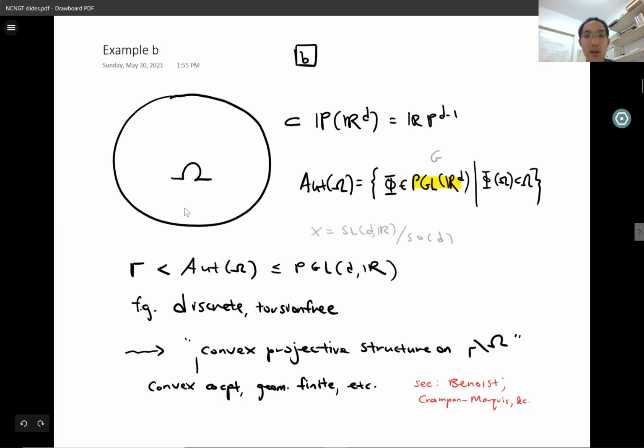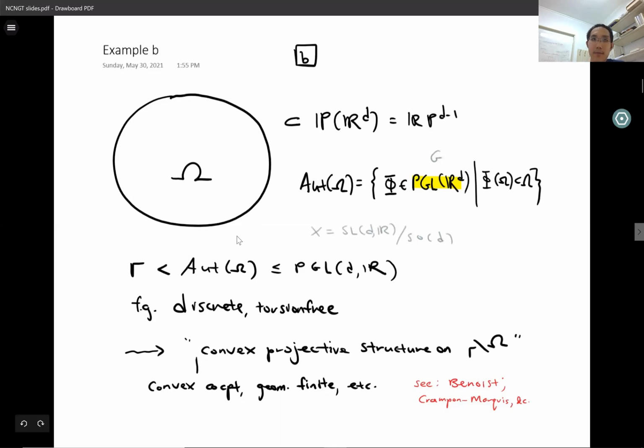And the quotient of omega by gamma is going to be some manifold, which we can now think of as locally having the geometry of this convex subset of real projective space. This is what's sometimes called a convex projective structure on the quotient manifold.